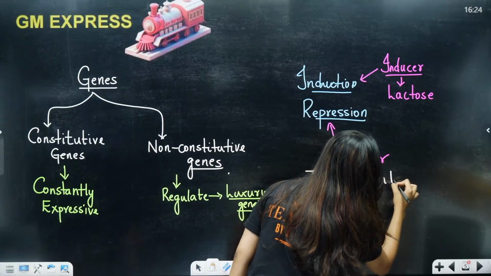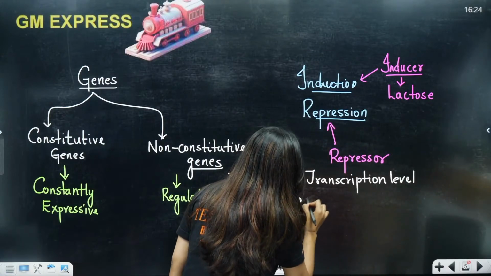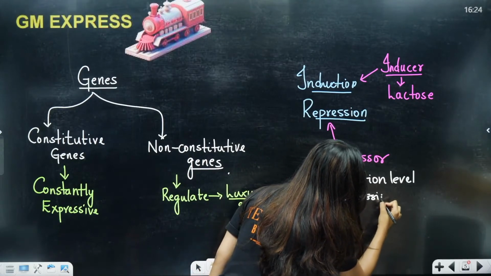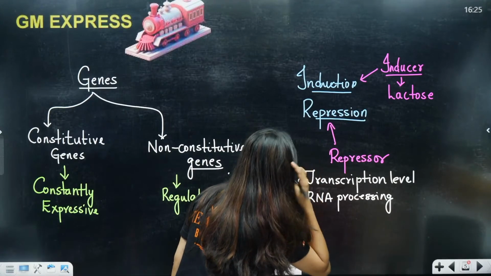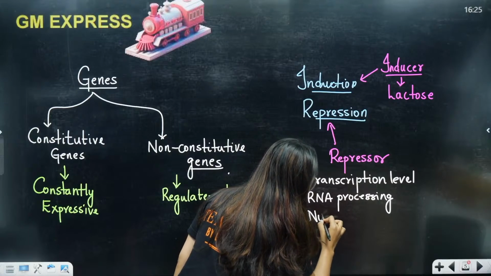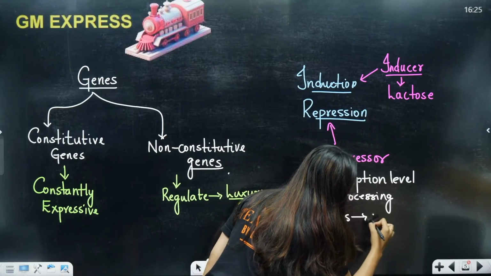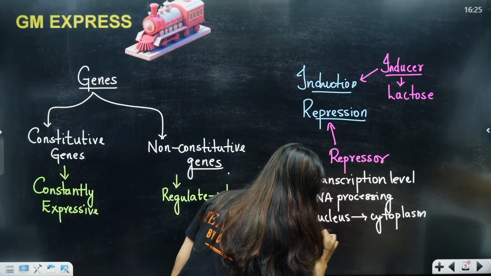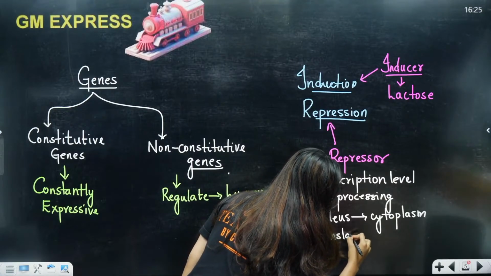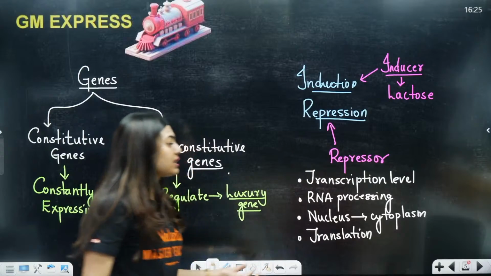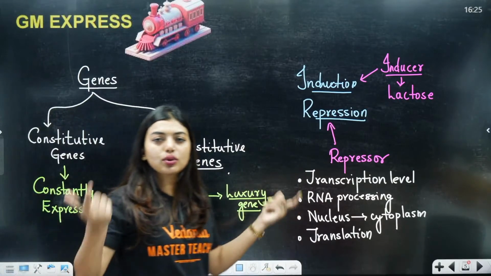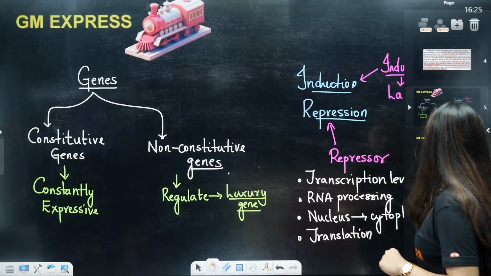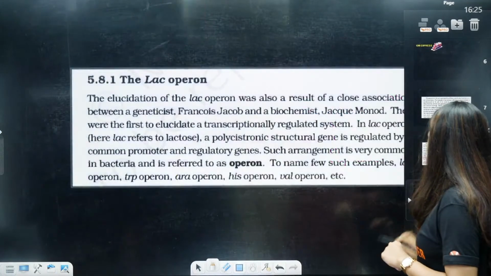First one is going to be at the transcriptional level. Second one is going to be at the RNA processing level. Third one is going to be when they transport the mRNA from the nucleus to the cytoplasm. And the last one is going to be during translation. Clear to all of you? So these four places are where the gene decides to switch on and switch off. This is clear? Any doubts here? This is just an overview I have given, okay? Now we will go to our lac operon concept.